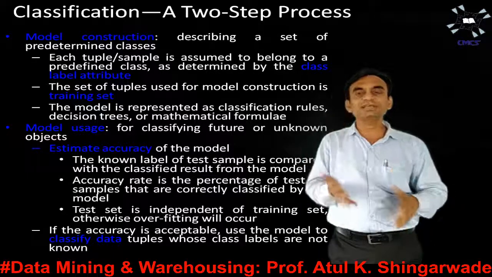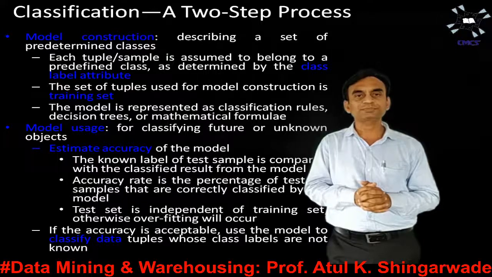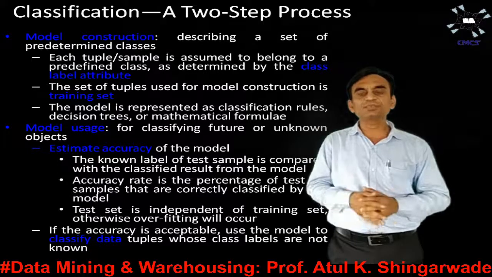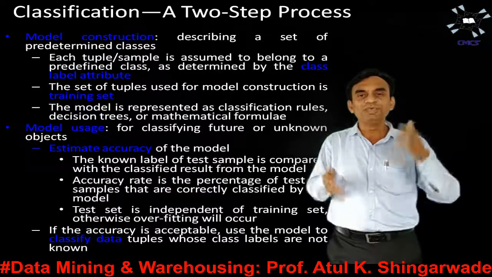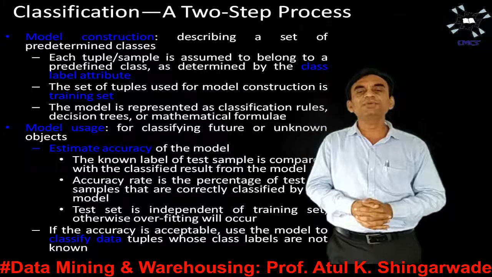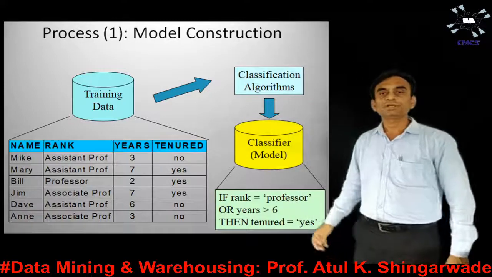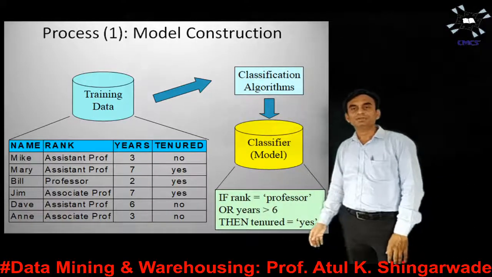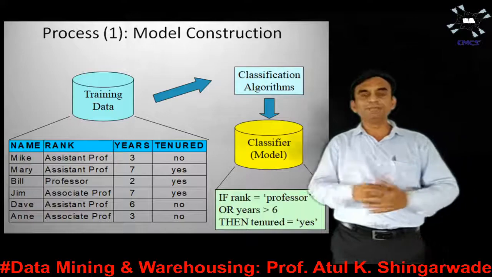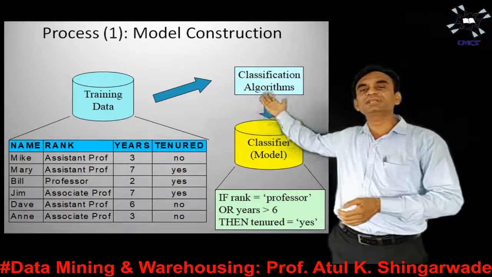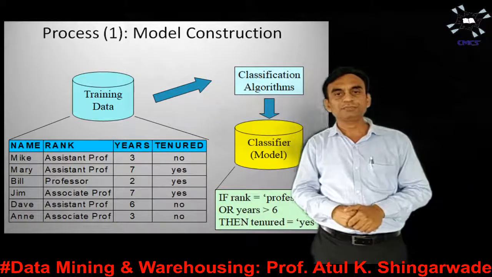So this is classification as a two-step process. Now let us discuss what we have seen here with the help of diagrams. This is the first stage, process one, which is known as classification model construction.